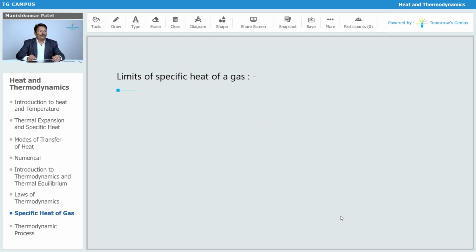Now we will see what the limits of the specific heat of a gas are. Q equals mc into delta T, so Q upon m into delta T equals C, which is the specific heat. What happens if I compress the gas suddenly? There is no exchange of heat, so delta Q becomes 0. So this is one case, and C obviously becomes 0.